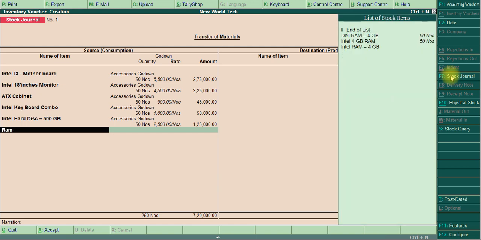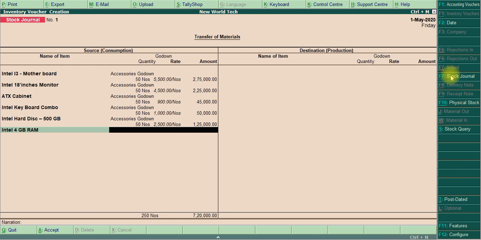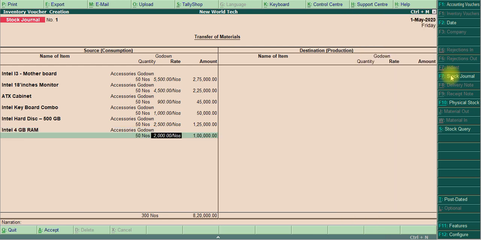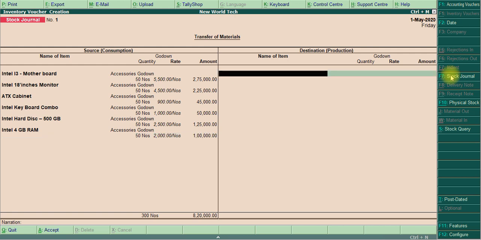The final one is RAM, accessories godown, 50 numbers, 2000 rupees comes automatically. Then this is the source area, where the goods come from. This is the destination area. Destination godown, we give the same; the left pane we give, the right pane the same.